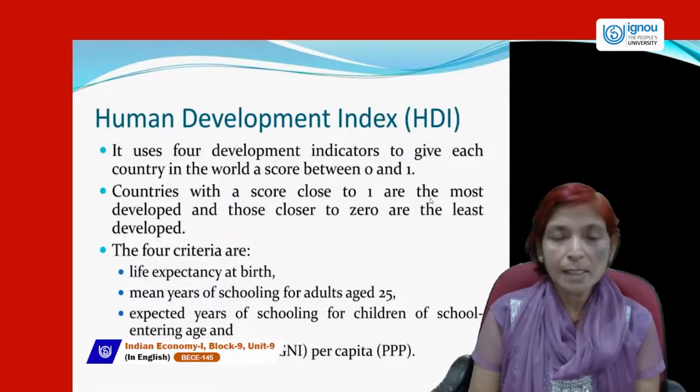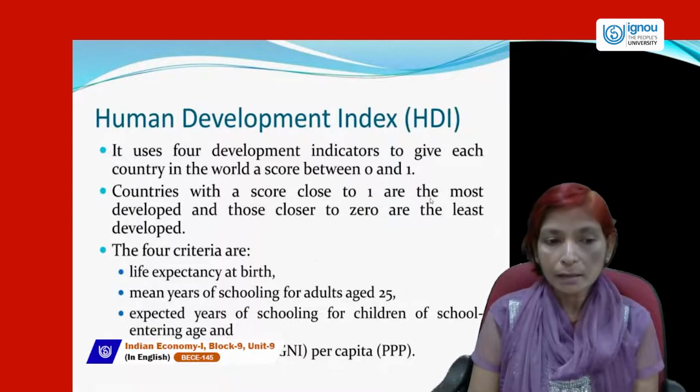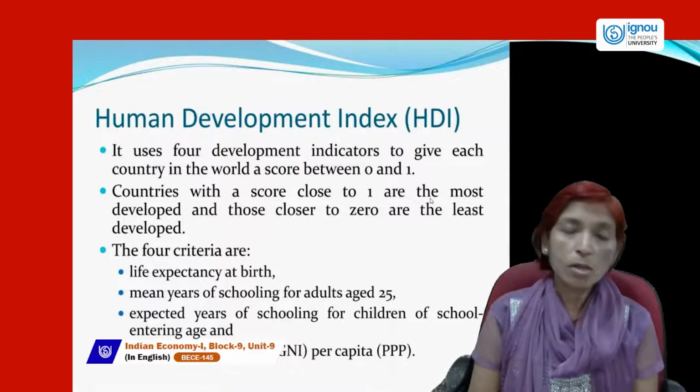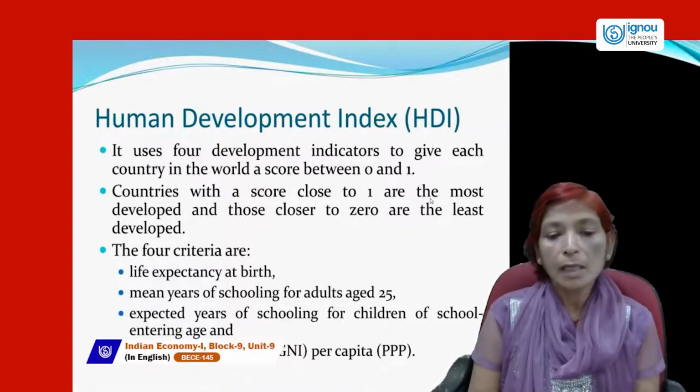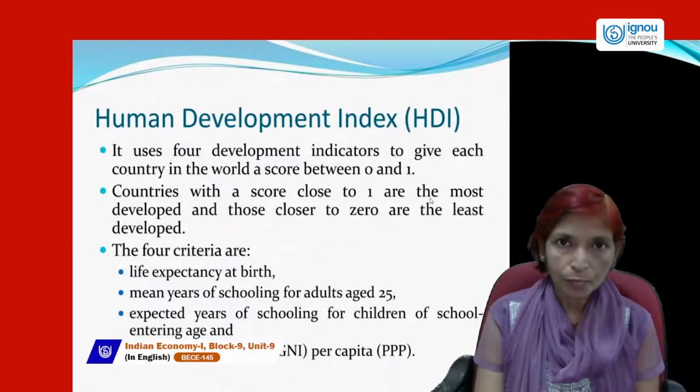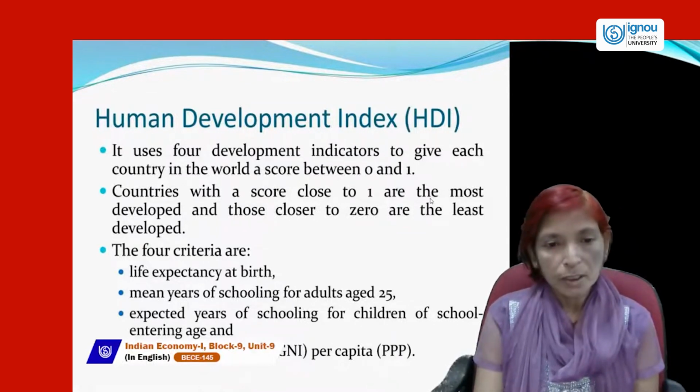If life expectancy at birth is higher, if schooling for adults age 25 mean years is higher, if expected years of schooling for children is higher, if gross national income is higher, then the rank of that country in HDI will definitely be higher, and vice versa.